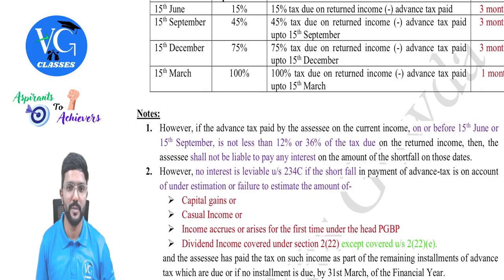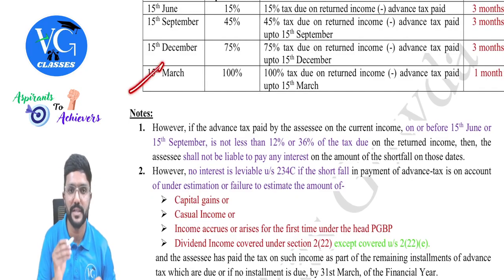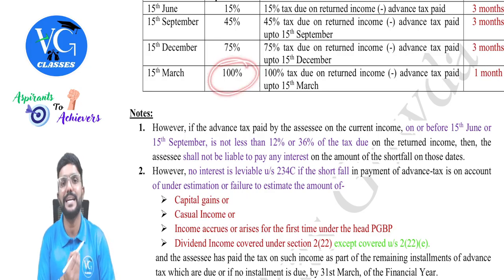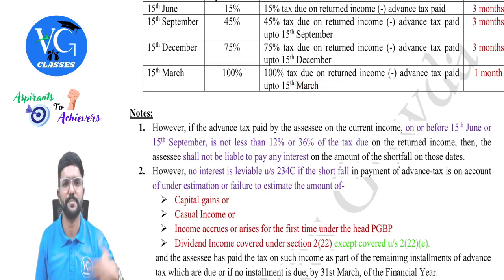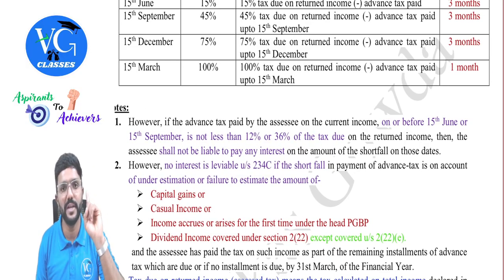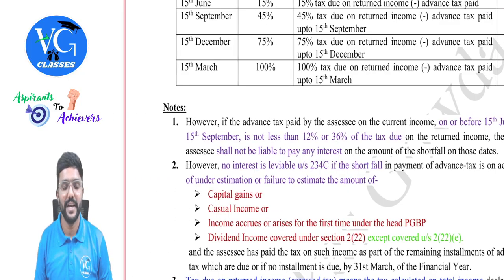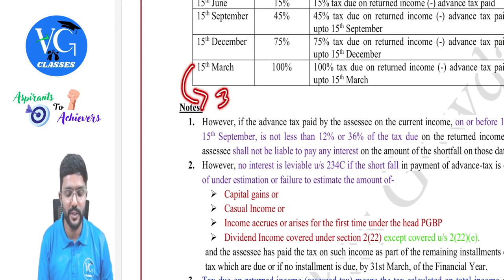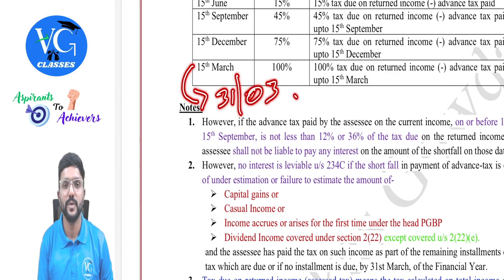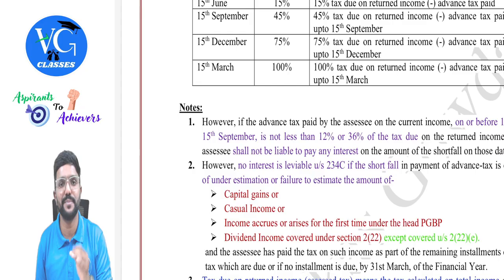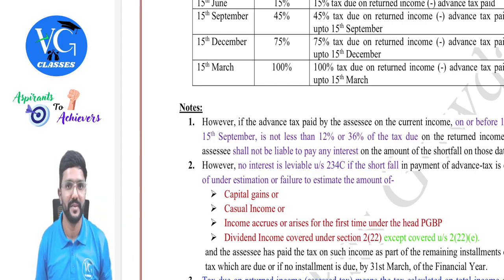Then the last installment was supposed to be paid on or before 15th March, up to 100% of the tax due on returned income, that is payable, minus what is actually paid up to that date, cumulative, in aggregate. And if there is any shortfall, interest would be levied at 1% for 1 month. Why, sir? It is only the time gap between 15th March to 31st March, guys. Because from 1st April of the assessment year, section 234B will take over to calculate interest.